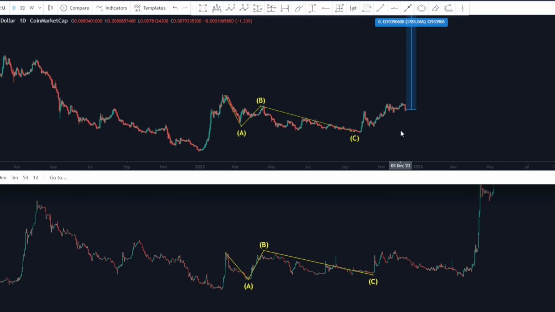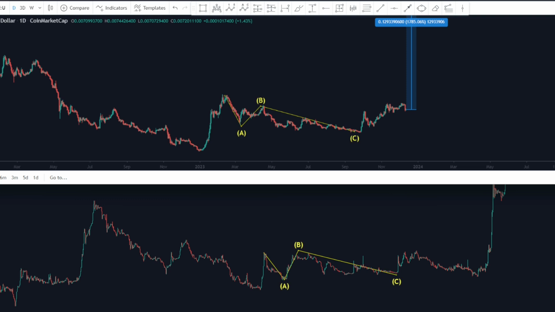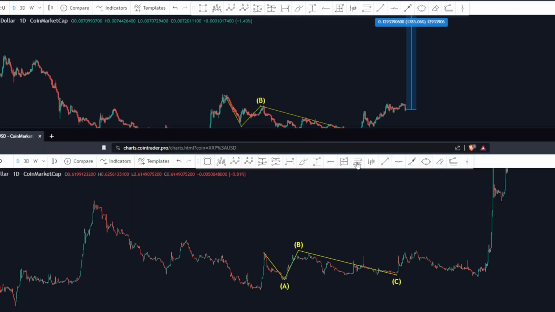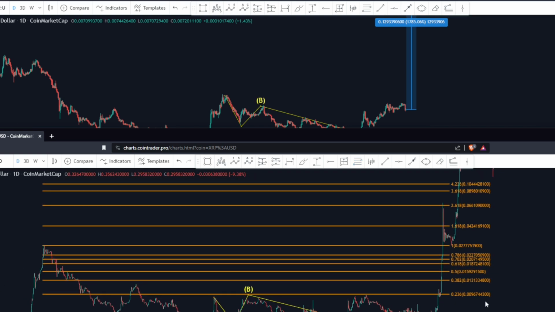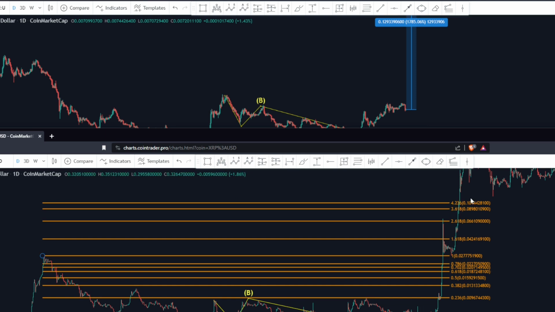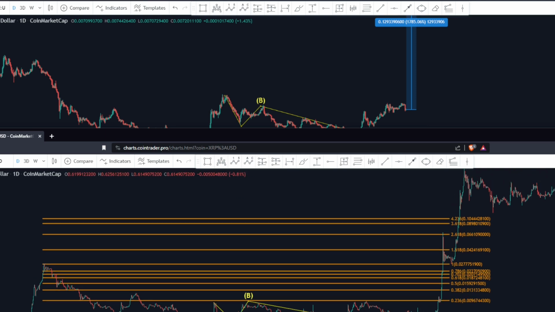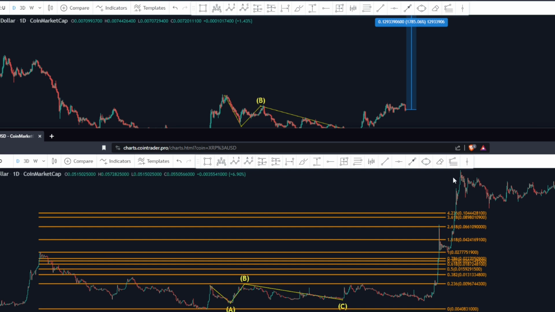And as I said already, there is actually a possibility that we may see this price crashing to the downside, something like 40%. But as I said already, that's not the end of the story. There are amazing gains that are supposed to come right after that if we are to continue following this structure right here. So I'm going to show you that obviously with Fib retracement tools once again. If you want to grab your Fib retracement tool from the very top right here of the structure to the bottom of the structure, take a look at what XRP eventually did right here. It even exceeded the 4.236 Fib extension level right there, going way higher than that, right?